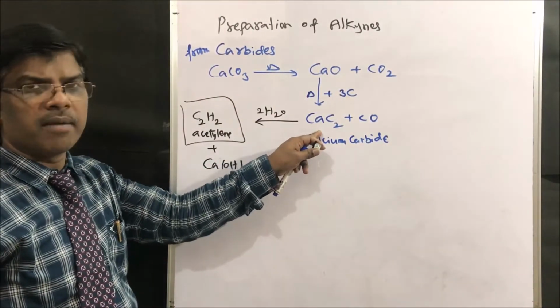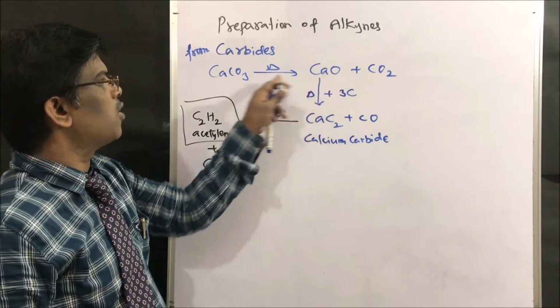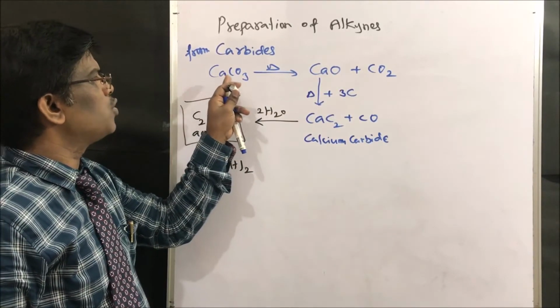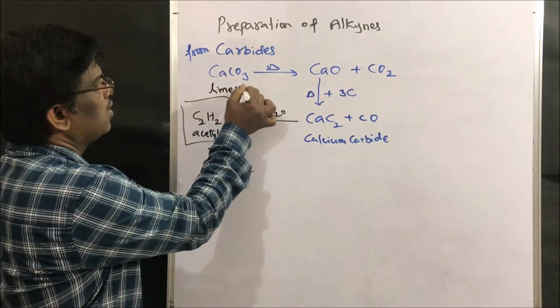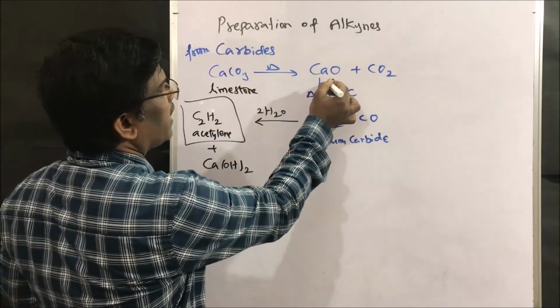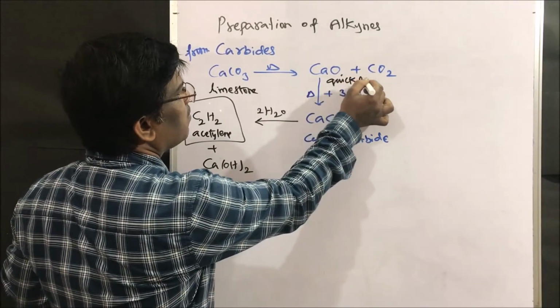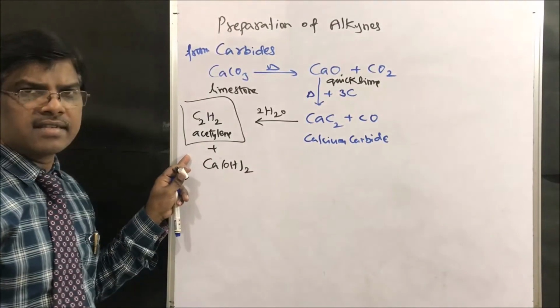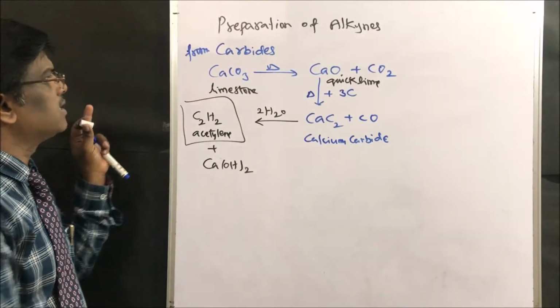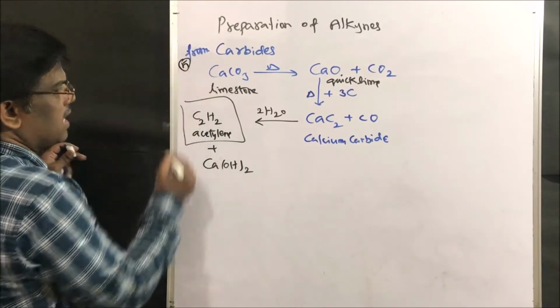This calcium carbide can be obtained from calcium oxide. This calcium oxide is usually obtained from limestone. Calcium carbonate is limestone. This limestone gives quicklime, and this quicklime gives calcium carbide. Calcium carbide gives acetylene upon hydrolysis. This is one of the methods.